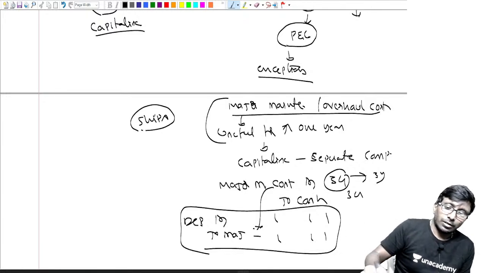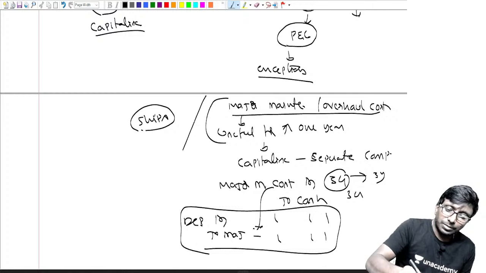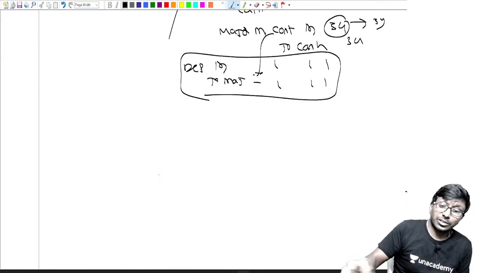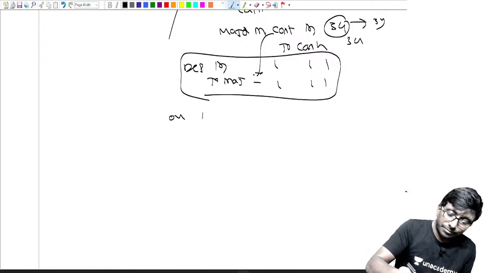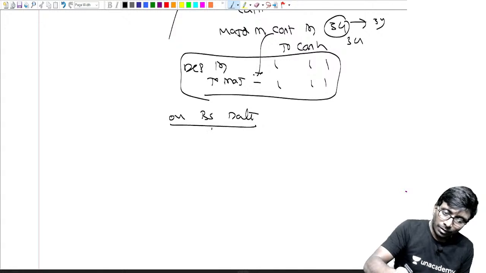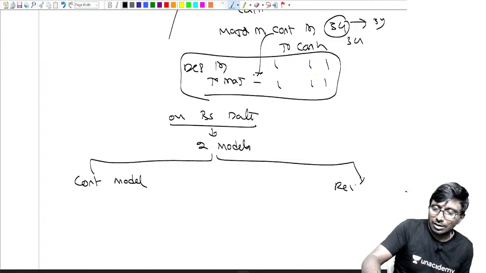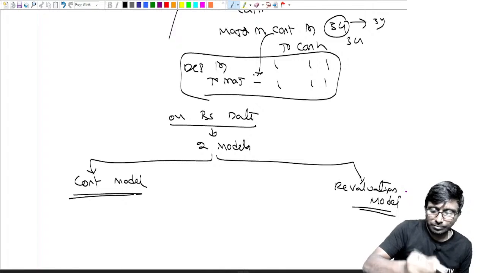That's it. Fine. That is the basic matter. Right. And the next point. Next point is what? On the balance sheet date, there are two models available. What are those two models? One is the cost model. The next one is the revaluation model.